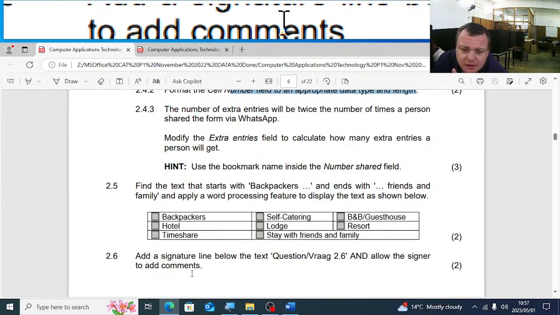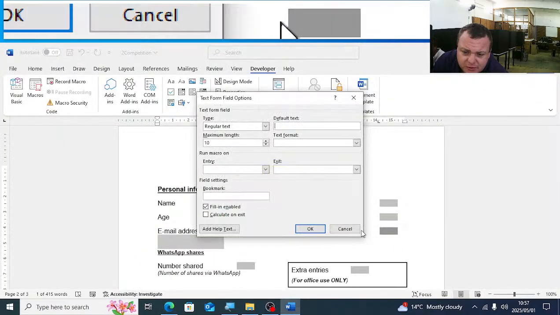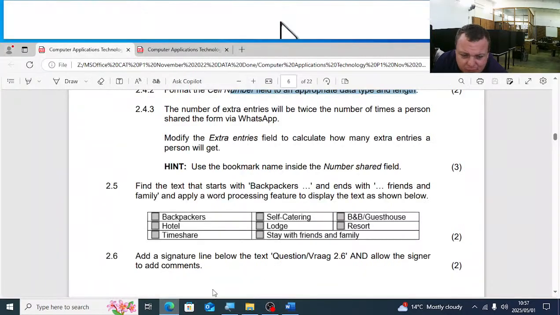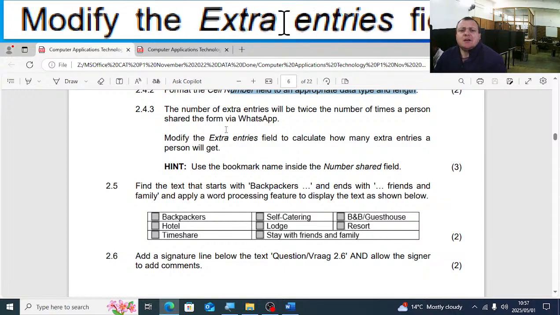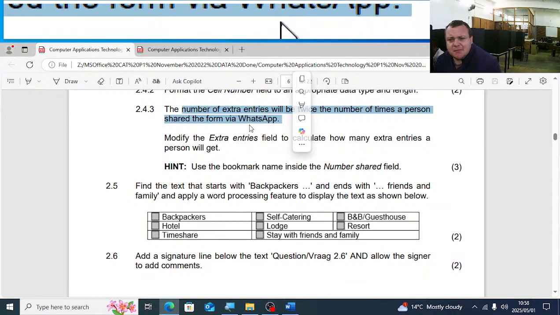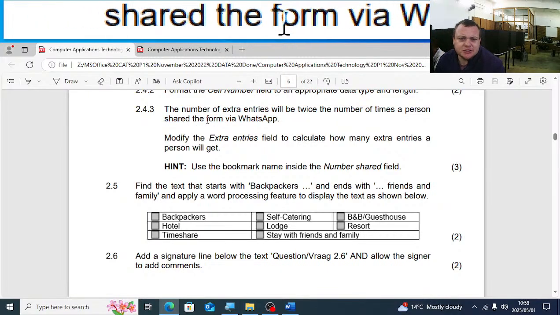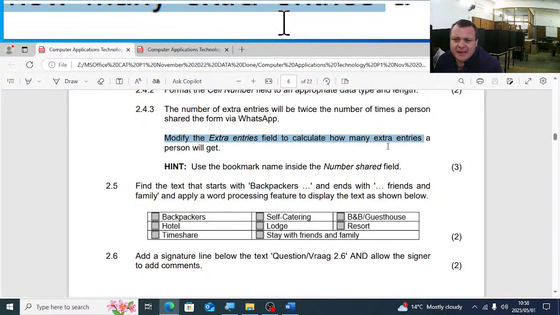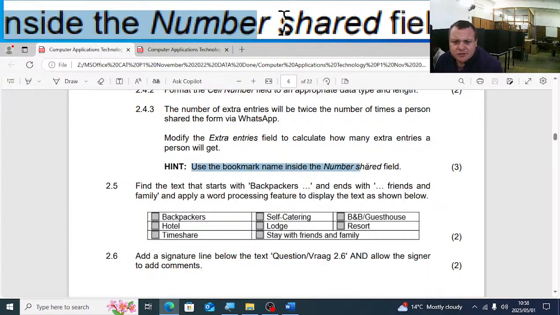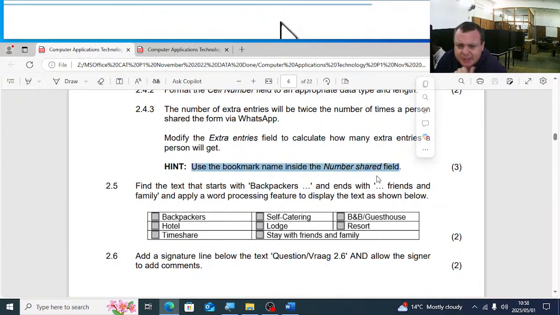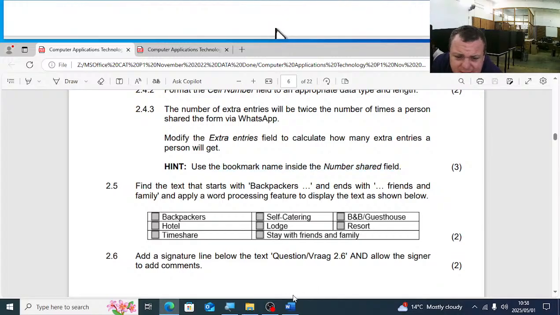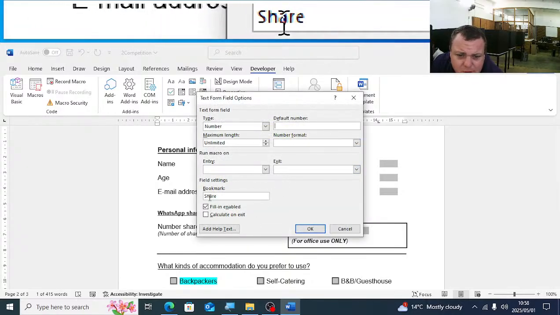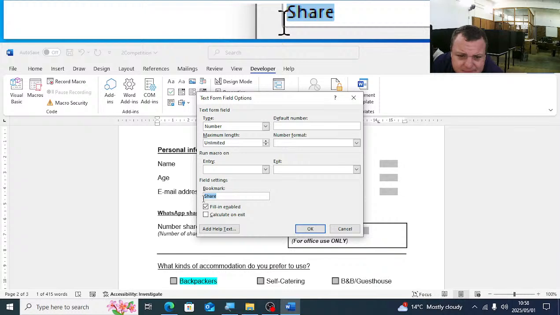Not difficult, quite easy, guys. To manipulate these fields, you just double click on them. You'll just double click on them if you want to manipulate the field, or you want to enter the properties of the field. Next one, the number of extra entries will be twice the number of times a person shared the form via WhatsApp. Modify the extra entries field to calculate how many extra entries a person will get. Hint, use the bookmark name inside the number shared field. So let's quickly see there, the number shared field. The bookmark there is share. Can you see there, there is share?